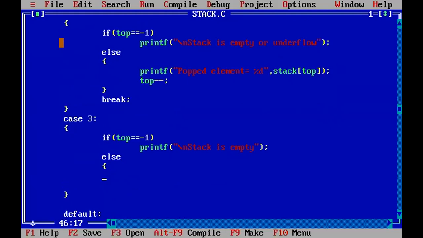Case 3. Now I want to display the elements. How will we display them? Is it allowed to use a for loop inside the else? Can we use a for loop inside the else? Yes, sir. Can I write like this? i equal to 0, i less than top. Up to the top element, what do I have to do? Display, i++. The value of top will be the maximum value.